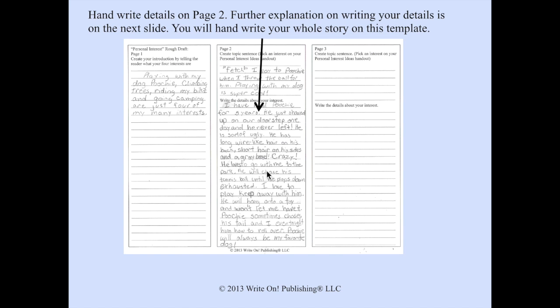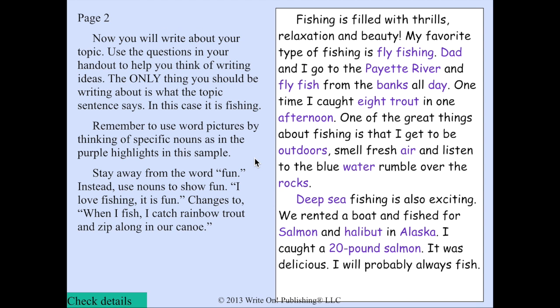Write details on page 2. Further explanation on writing your details is on the next slide. You will handwrite your whole story on this template. In your topic sentence, you will write about your topic. Use the questions in your handout to help you think of writing ideas. The only thing you should be writing about is what the topic sentence says. In this case, it's fishing.